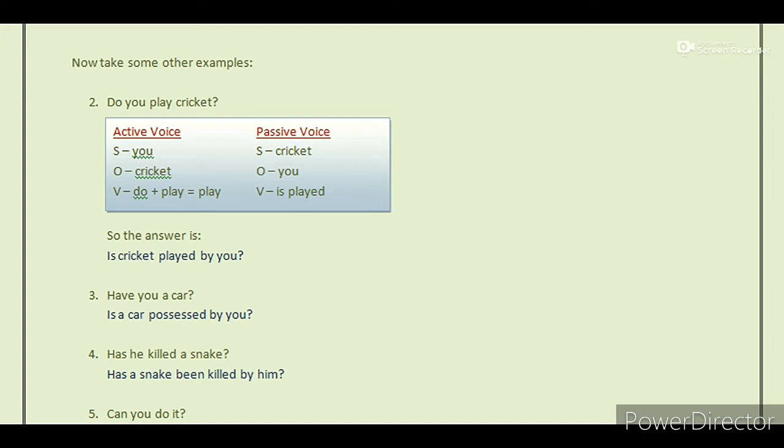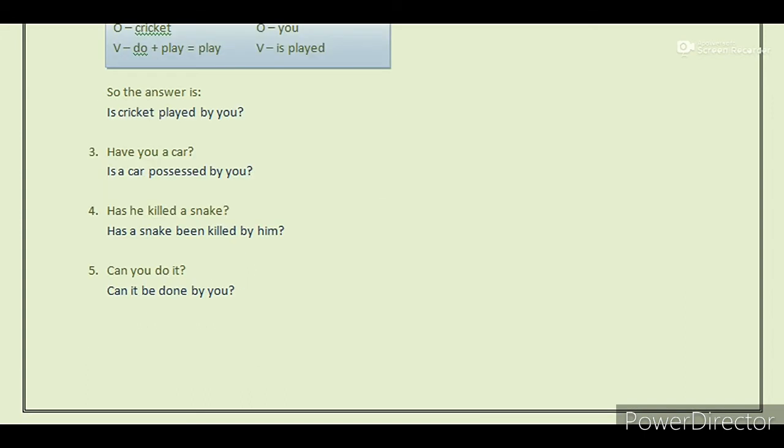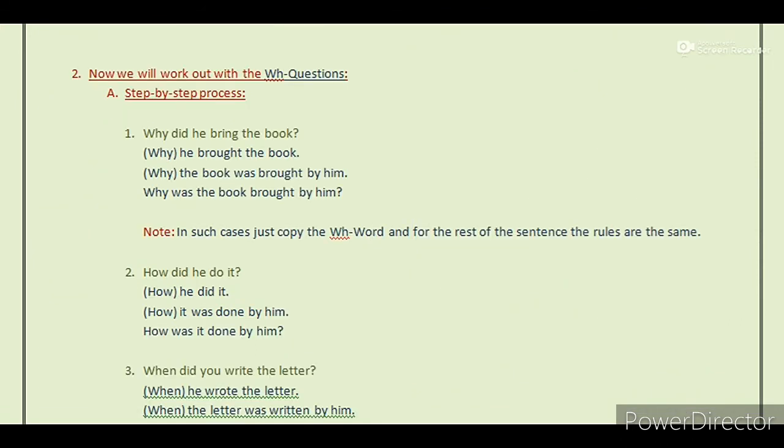In the next example, have you a car? Is a car possessed by you? Now, has he killed a snake? The answer is, has a snake been killed by him? And the final example, can you do it? The answer is, can it be done by you?